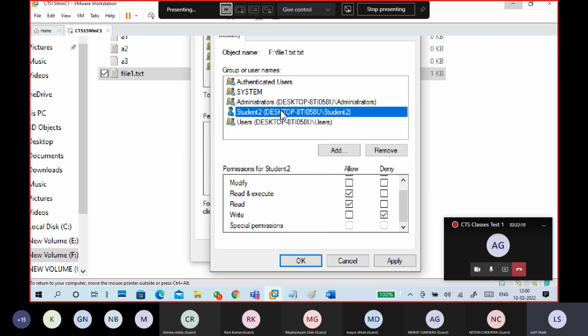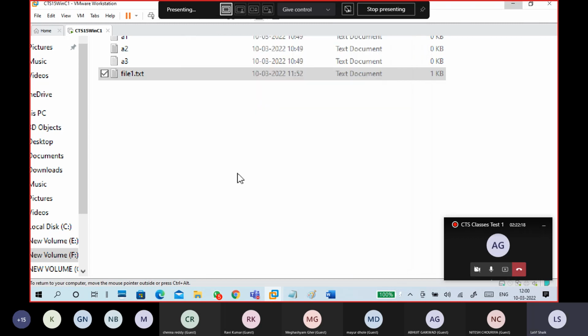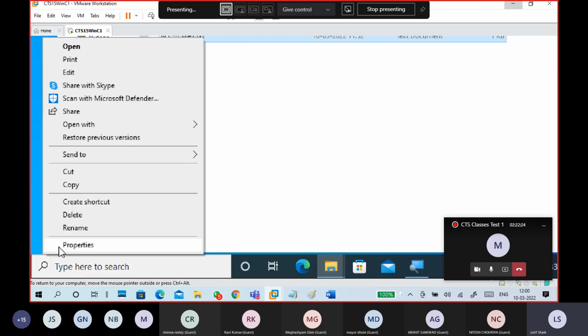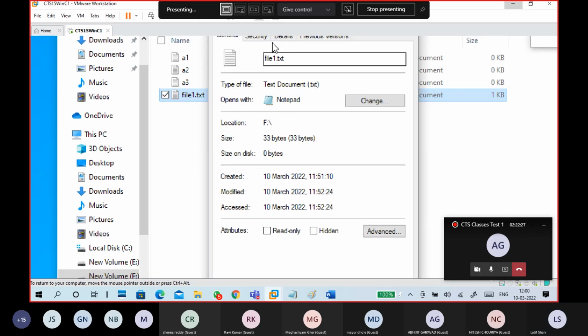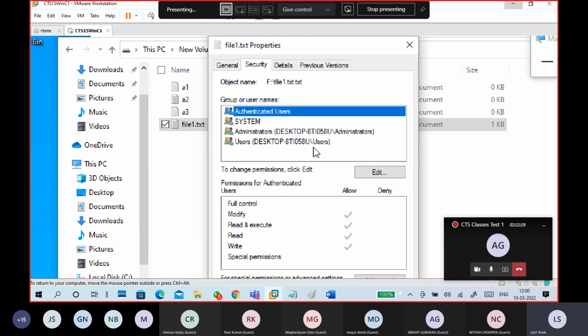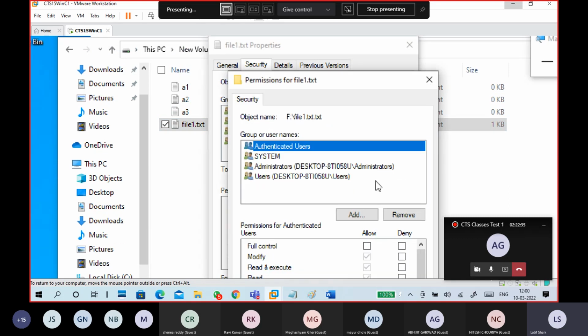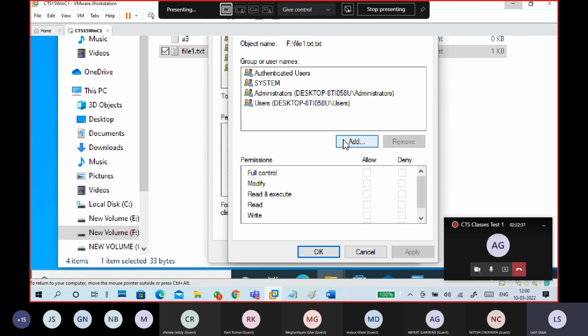So what I am trying to say is read allow, write deny. So what happens? Again I will show you guys. This is the file. Right click, go to properties, security. My student 2 is not showing here. I am giving specific user permission. Specific user or specific group you are dealing with, so compulsorily check it.